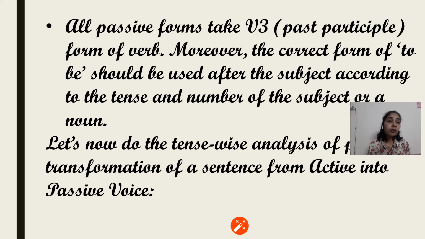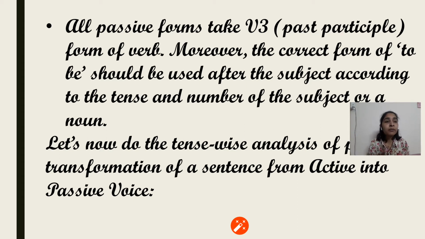Now, first of all, the easiest thing in the tenses is that in active voice, the tense changes using the three different forms of the verb: V1, V2, and V3, that is present, past, and past participle. But in passive voice, the most simple thing is that in all cases the third form of the verb is used, that is the past participle.